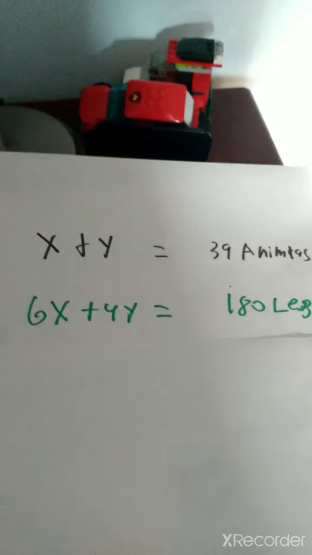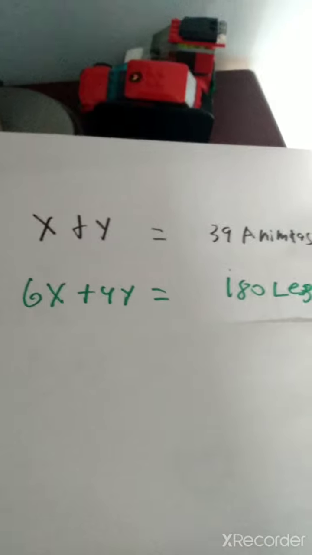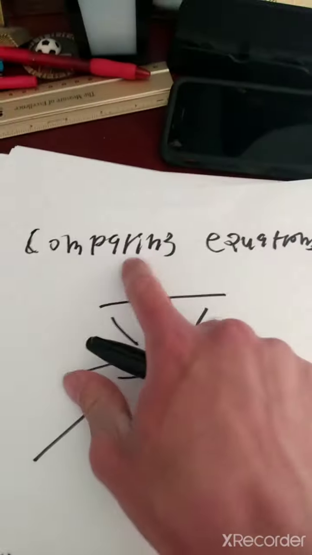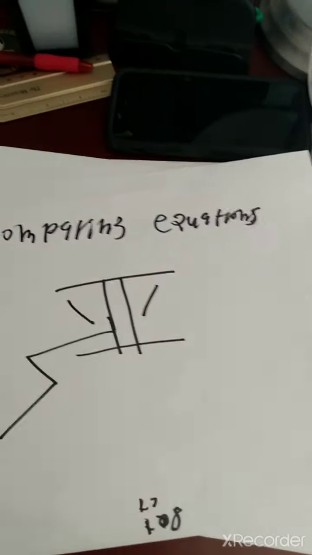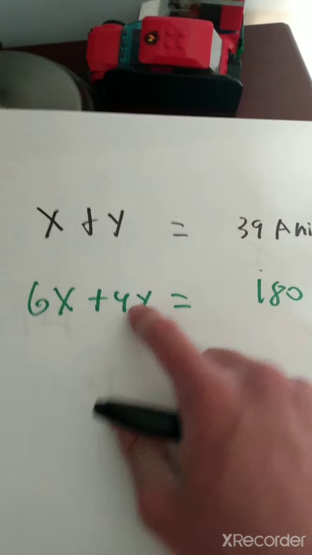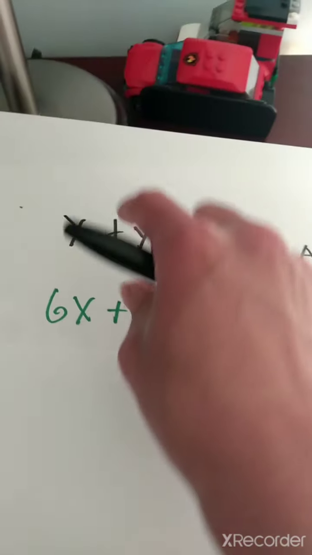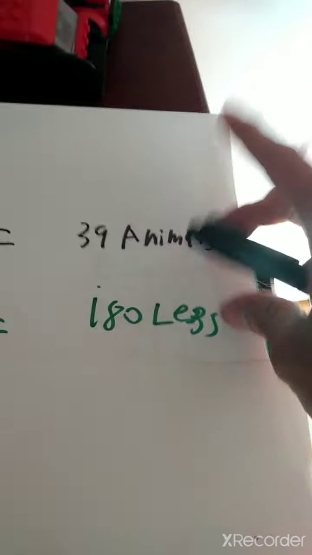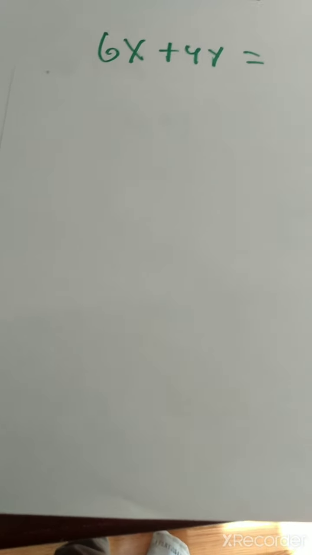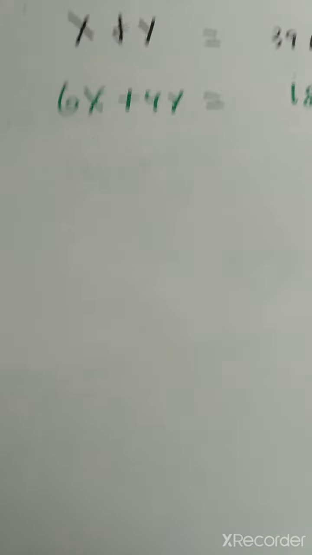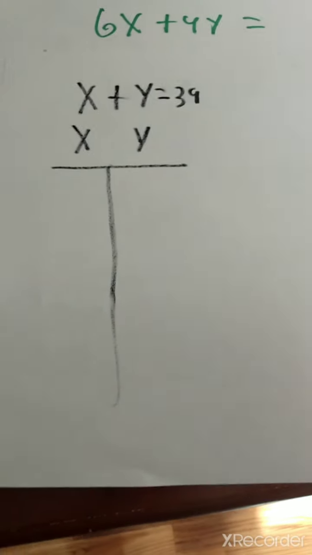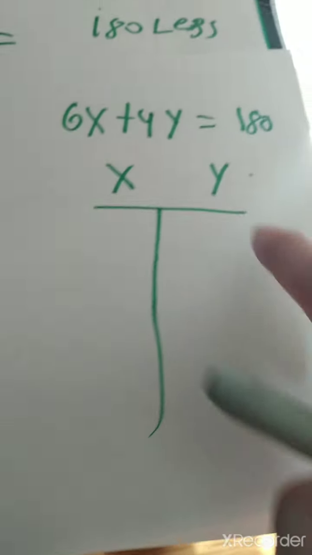Before the animals destroy the Forbidden City, we gotta catch them somehow. So in order to solve that problem, we gotta use comparing equations. That means we have to compare these two equations and see what number that can be inserted into both of them would make these equations true. Here's an example. Let's make a ratio table with the equations on the top. So here's the ratio table for this problem.